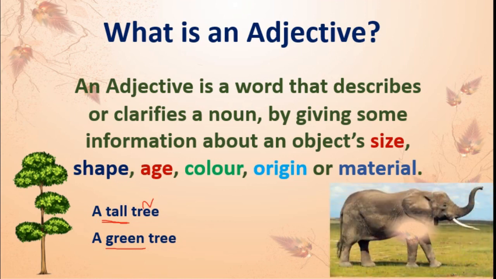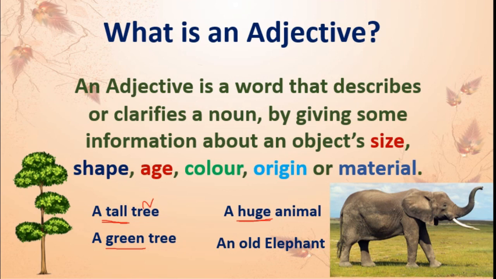One more example. See, this is an elephant, correct? A huge animal. Huge. We know that elephant is an animal, but huge is a describing word for this animal. An old elephant. See here, an elephant we know that, and the extra word shows the age of the elephant, that this elephant is old. So this is an adjective. Got this, students?